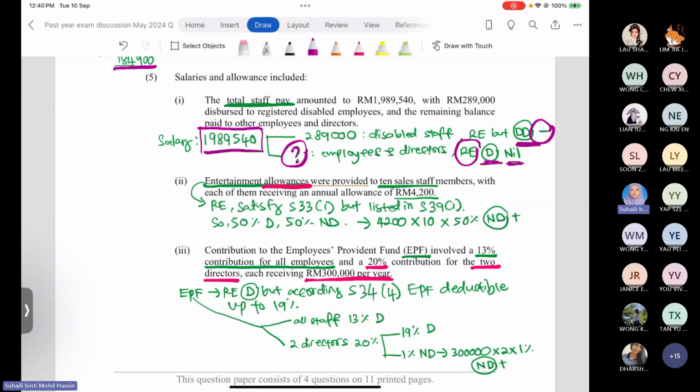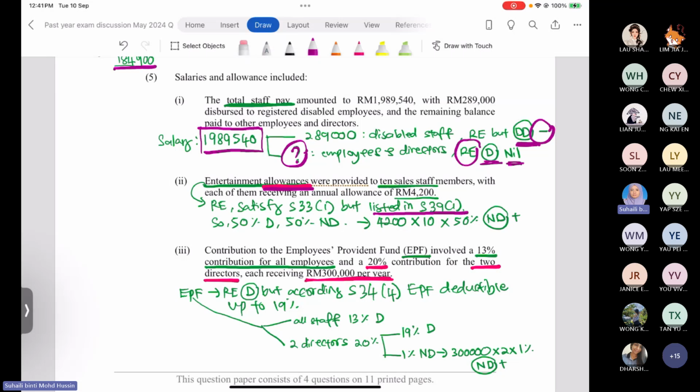We know that entertainment allowance is an entertainment expense, revenue expenditure that satisfied section 33 subsection 1. But entertainment allowance is listed under prohibited deduction, section 39 subsection 1.